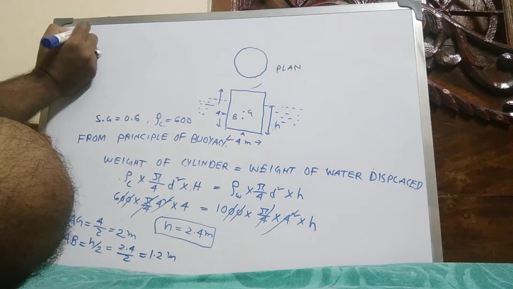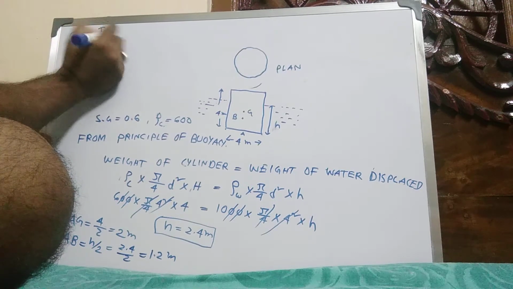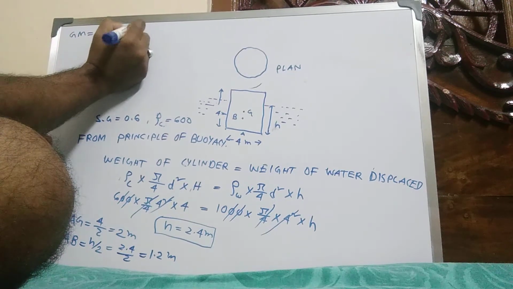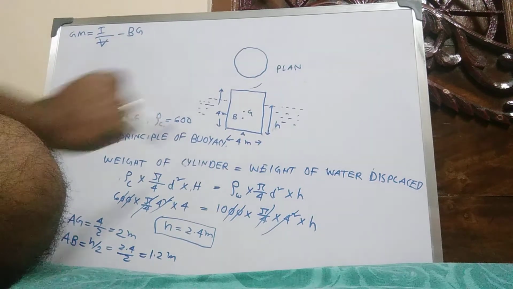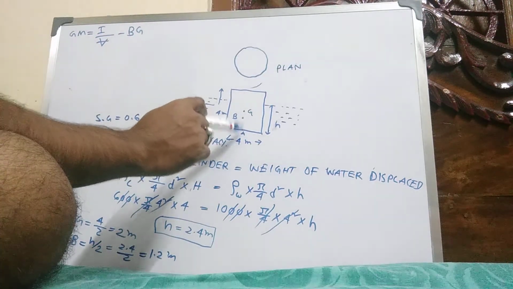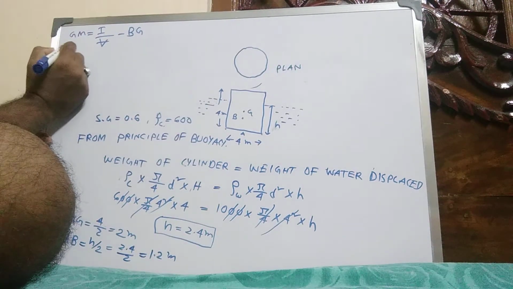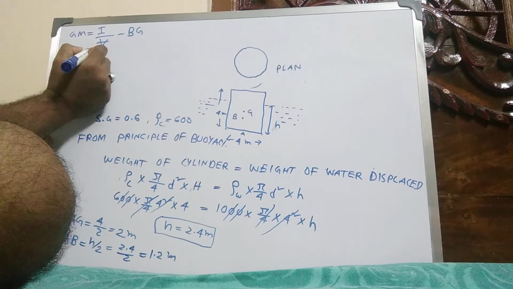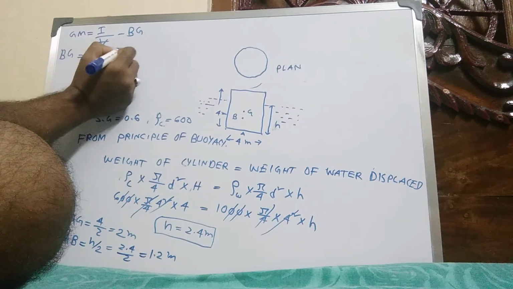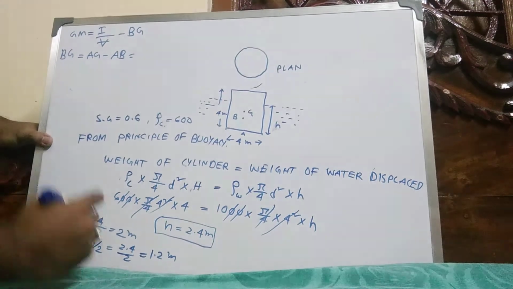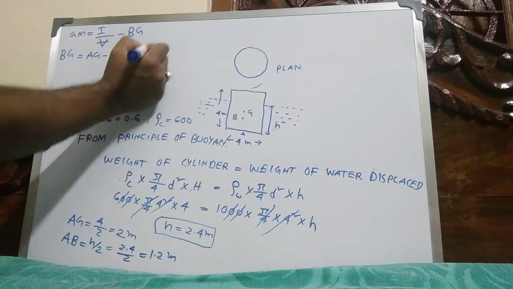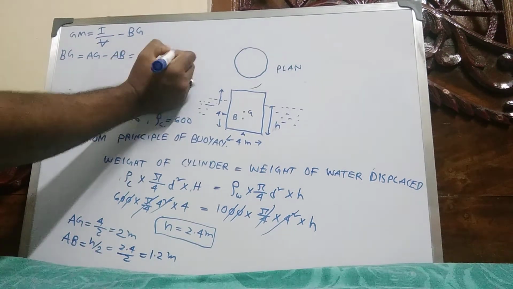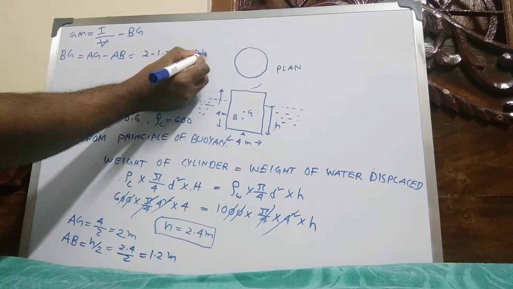Now GM equal to I by V minus BG. We already calculated AG and AB, so BG equal to AG minus AB. AG value is 2 meter and AB is 1.2, so 0.8 meter BG value.